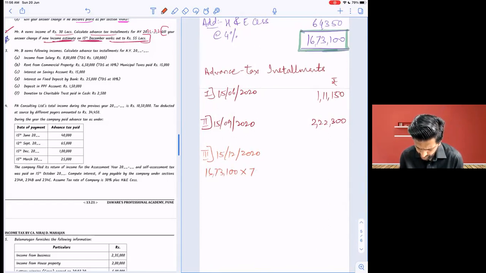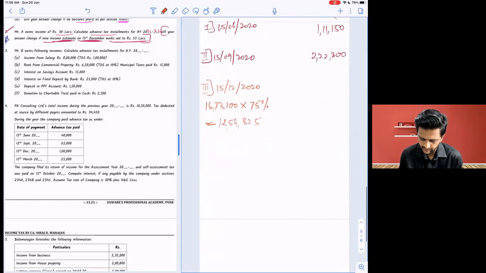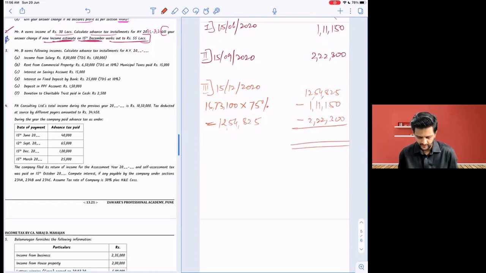1673,100 into 75% comes to 12,54,825. Is that right, all of you? Yes, 1254,825. Out of that, how much have we paid? 3,33,450. Minus 1,11,150 and minus 2,22,300. Did you all understand what is happening here? Yes, sure?